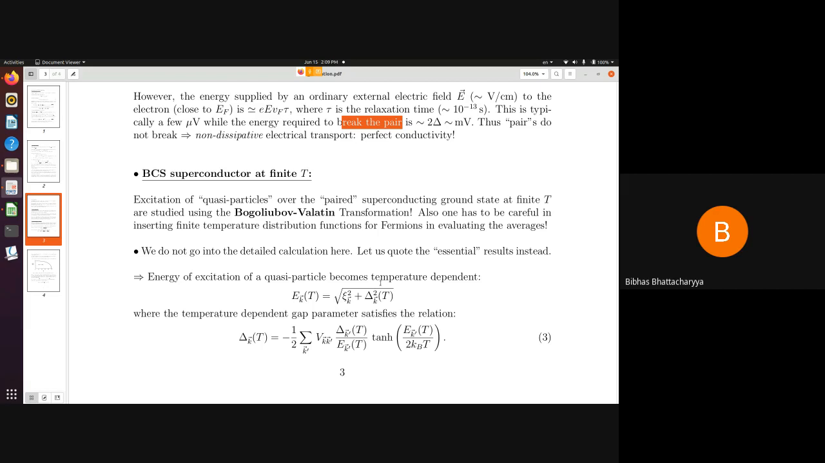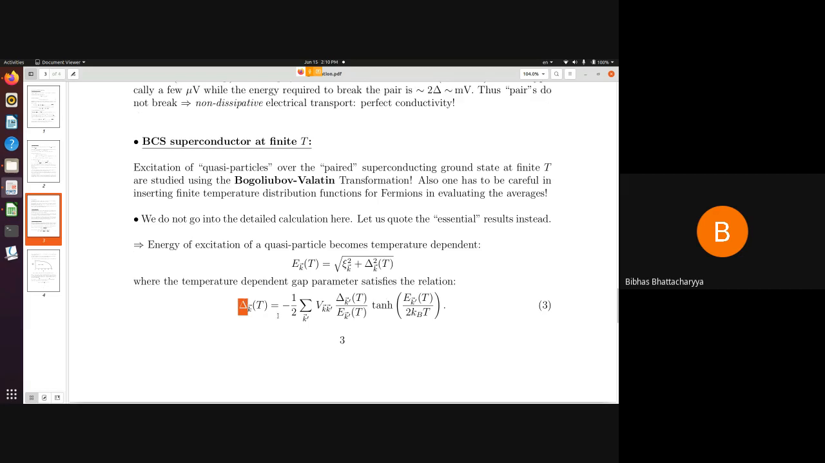It is found that the quasi-particles that are being excited over the ground state will have an energy which is dependent on temperature, and this is given by this, okay, where the gap parameter delta now becomes a function of temperature. Okay, the superconducting gap parameter becomes a function of temperature, and it's a complicated looking function like this, where there is a tan hyperbolic appearing over there.